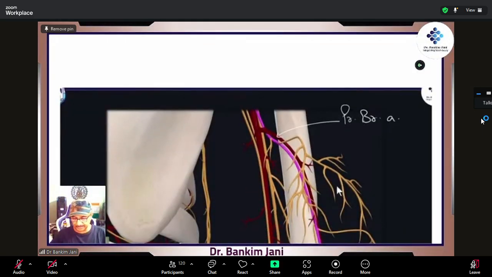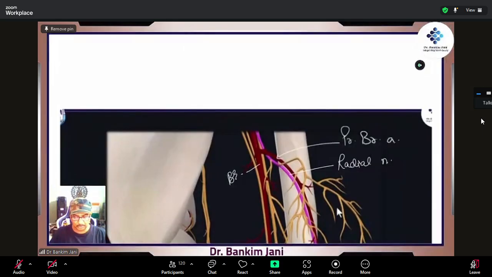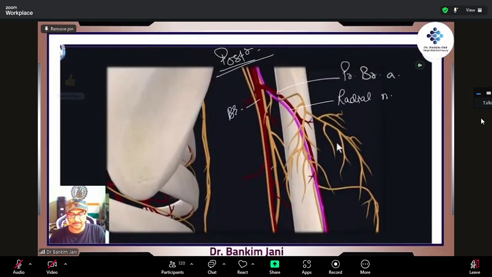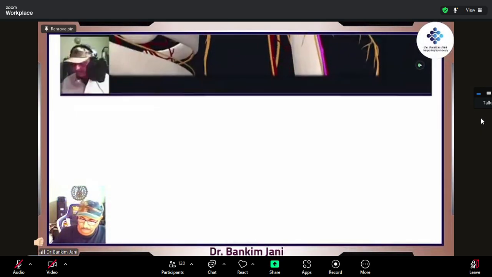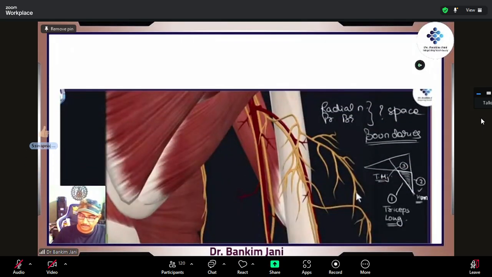Let's move further. Here it is. This is the posterior component. This time we are seeing both things together, that is our radial nerve and the profunda brachii artery. Both are seen together. So we have got the brachial artery, right? And as it gives one branch, this brachial artery will be moving forward, that is, anteriorly and posteriorly. So this is a posterior view, though not written, but we know that. The profunda brachii and radial nerve are passing into the shaft, into that radial groove, and they go down.